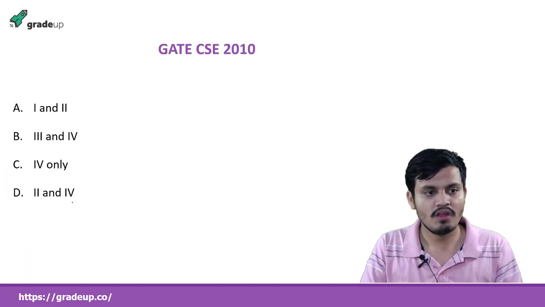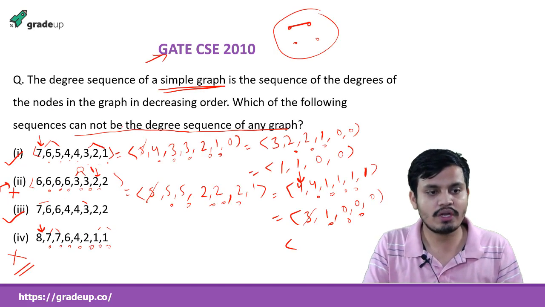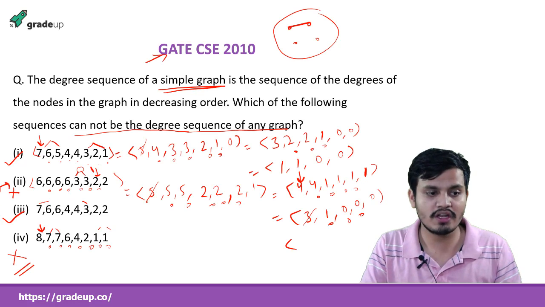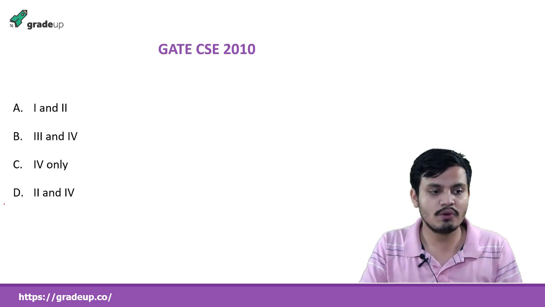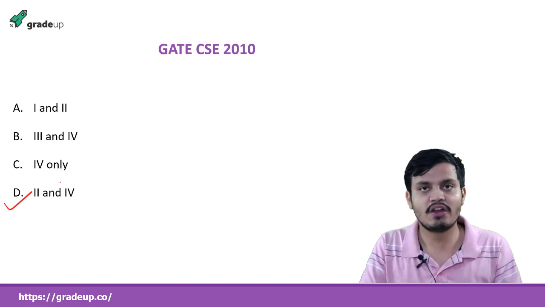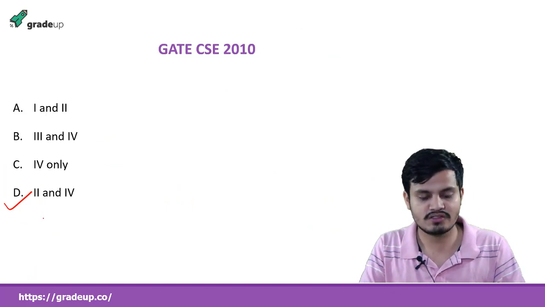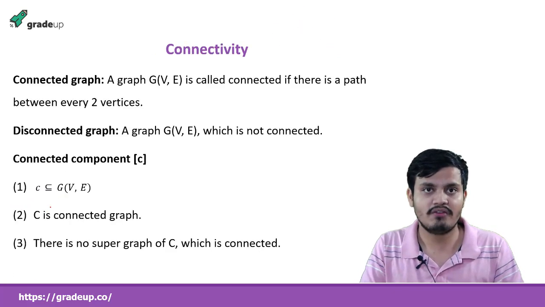So the question was asking about what cannot be the degree sequence. Which ones are not possible? Second and fourth. So the right option will be fourth. The second and fourth cannot be the degree sequence of any simple graph.